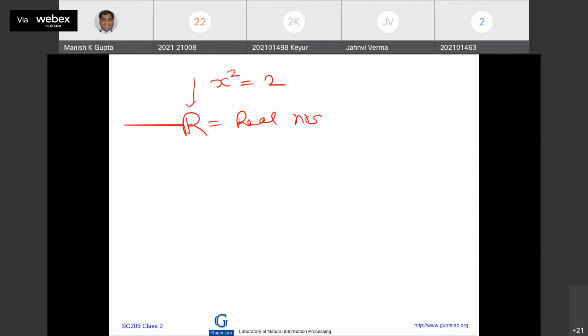Real numbers are very beautiful, right? Why are real numbers very beautiful? You might have studied in calculus. It depends on which book you have used to study calculus.